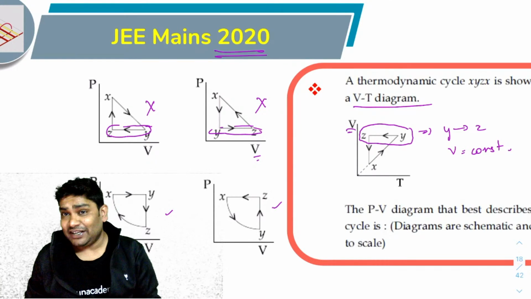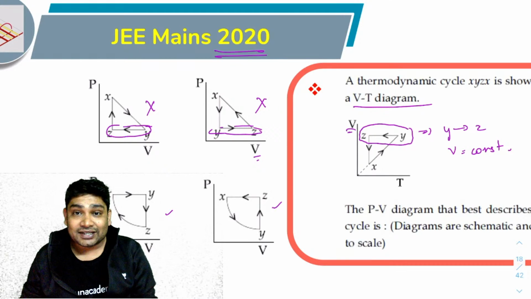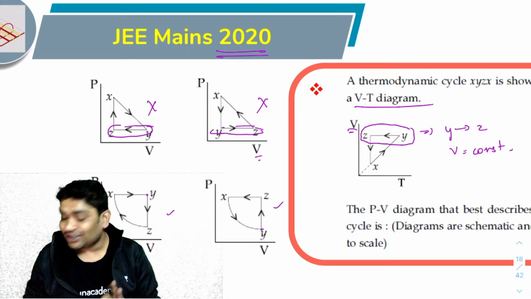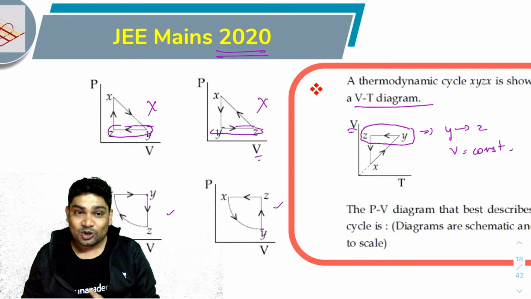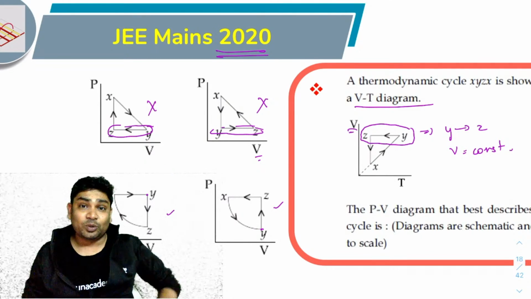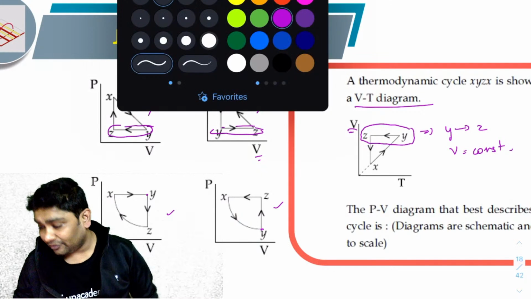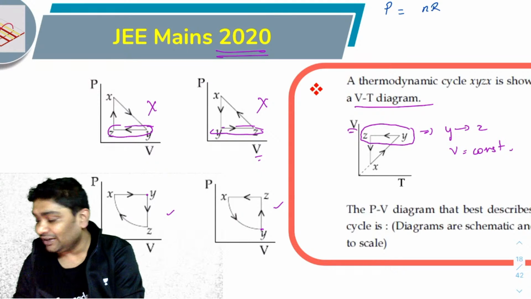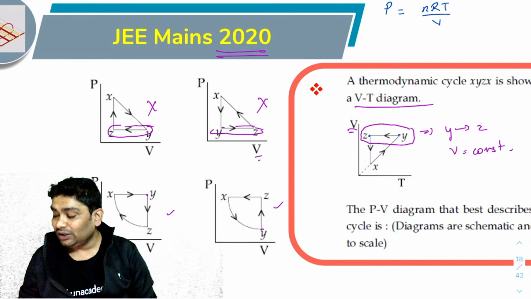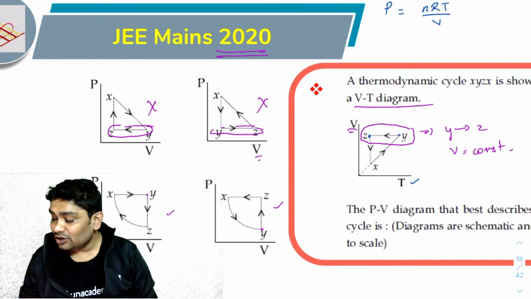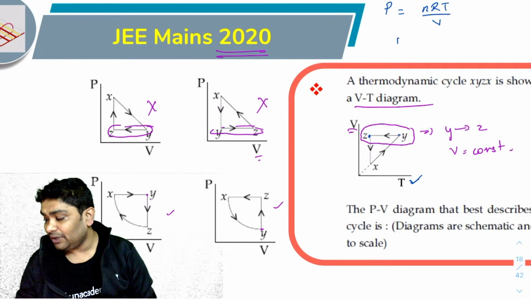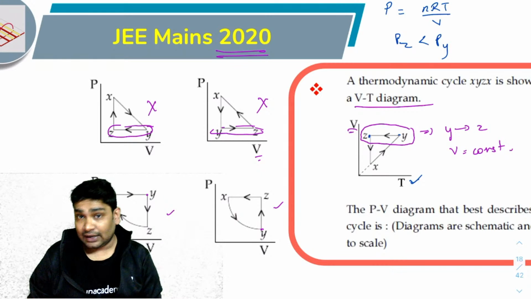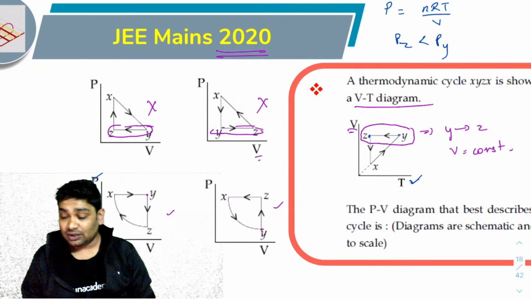Now, second thing is very, very easy to see. All I need to judge is, at this point the pressure at Y is shown higher, and at this point the pressure at Z is shown to be lower than Y. So if I just have to check where the pressure should be lower, just remember P equals nRT over V. Now V is the same at both places. At Z, T is less. So the pressure would be less at Z. So can I say P at Z would be less than P at Y? Right? The only option that exhibits that is option number C.